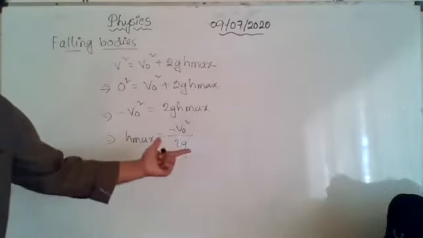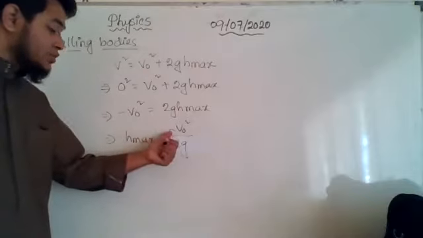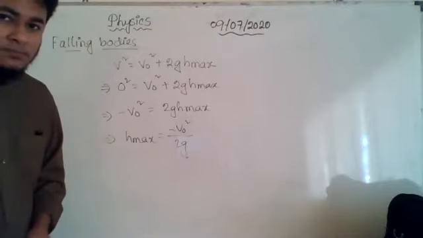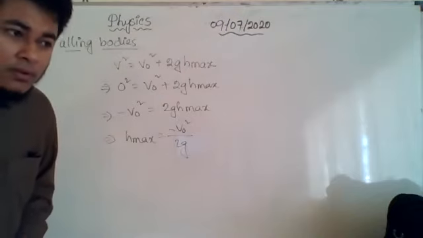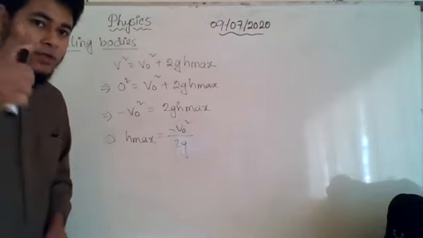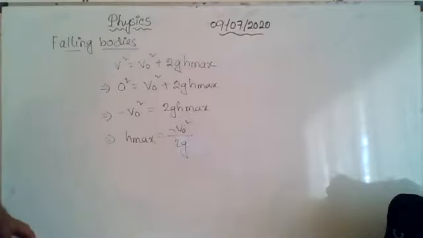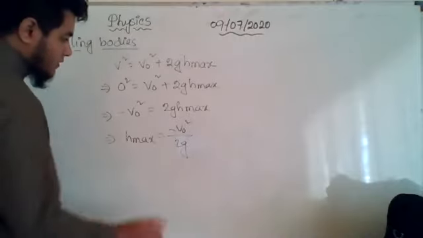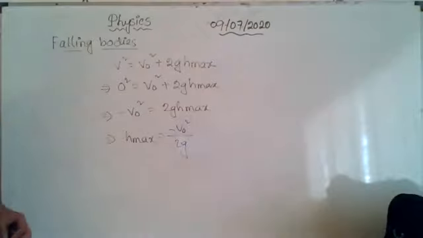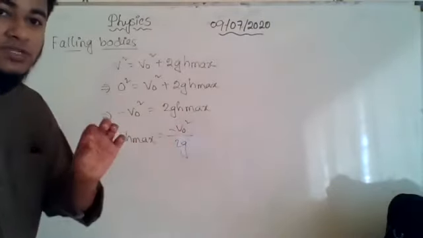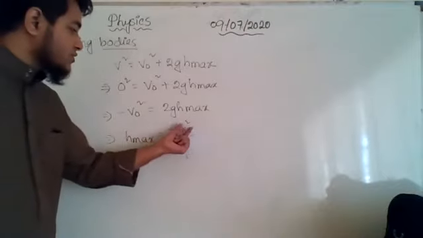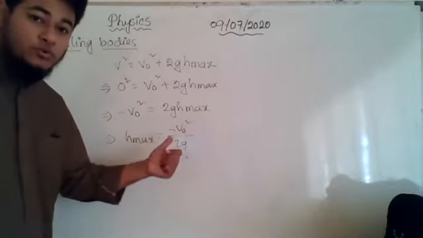Why? Can anybody tell me why? How is this minus here going to be balanced? Choir: Since the acceleration is going upward, the acceleration will be minus, so minus and minus will cancel. Another is that it is v naught square, so square and square. No, that is not the case. The value of v naught, you will put here. Let us say v naught is 3 meter per second, so we will replace 3 square, but the minus is going to be there.